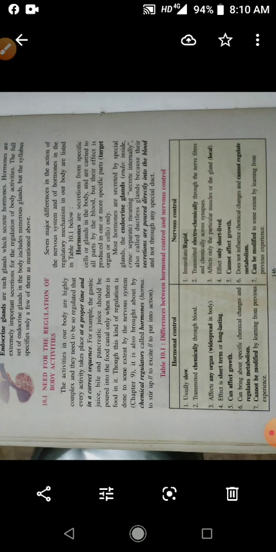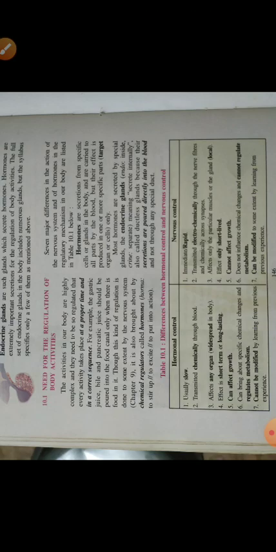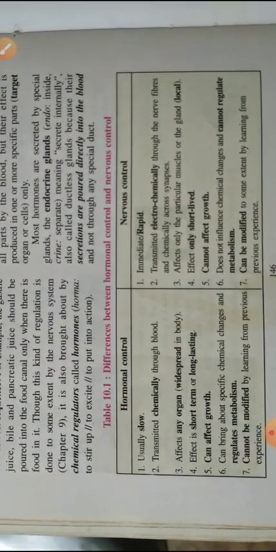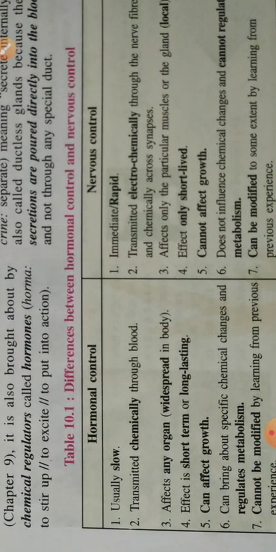You have to know what are the differences between nervous control and endocrine control in the body. See, nervous control is by the nerves and endocrine control is by the hormones. So you have to study what are the differences between endocrine control and nervous control.